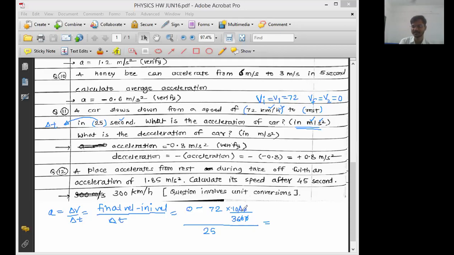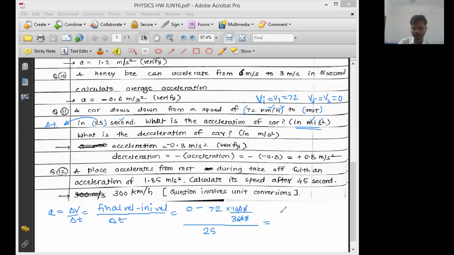Yes, yes, yes. So this division you can always remember. 10 upon 36 is 5 upon 18. 36 upon 10 is 18 upon 5. Right now it is 10 upon 36, so it will be 5 upon 18. If it is 36 upon 10, it will be 18 upon 5. But right now it is 10 upon 36. 10 is the lesser number, 36 is the higher number. So 5 upon 18: 5 is the lesser number, 18 is the higher number.